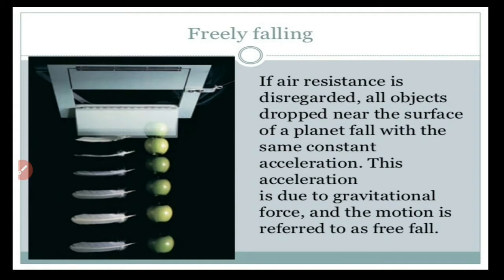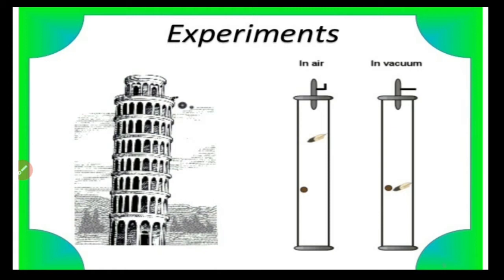For all freely falling bodies, there will be acceleration in the downward direction, and that downward acceleration is called acceleration due to gravity. Hope it is clear.